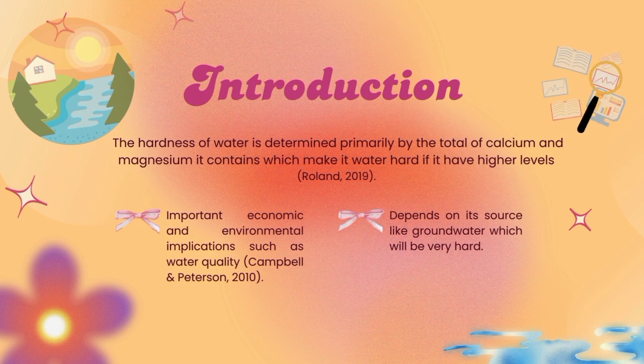The hardness of water is determined primarily by the total of calcium and magnesium it contains, which makes water hard if it has higher levels. It also has important economic and environmental implications such as water quality. In addition, the hardness of water also depends on its source, like groundwater, which will be very hard because it has been in contact with porous rock containing deposits of minerals.